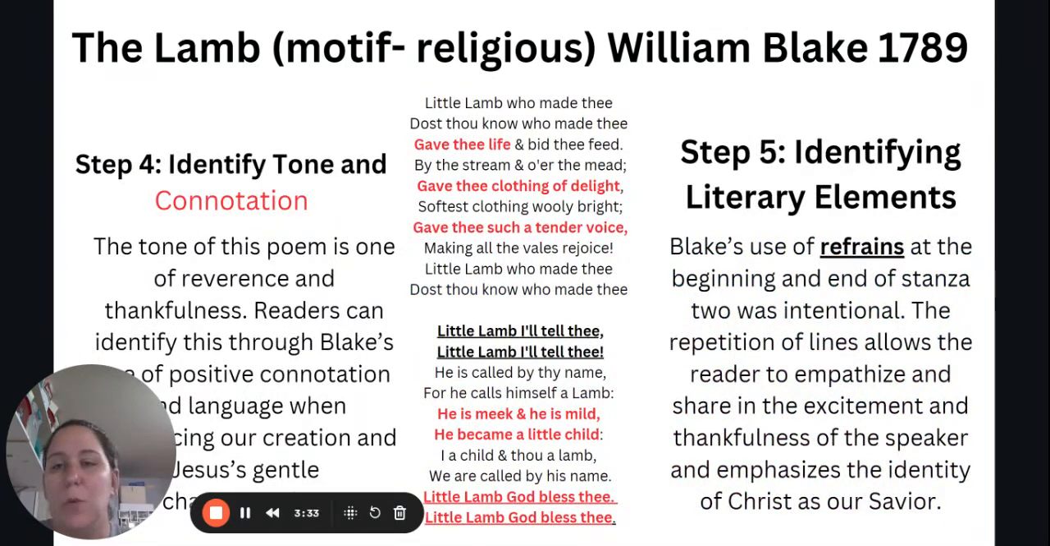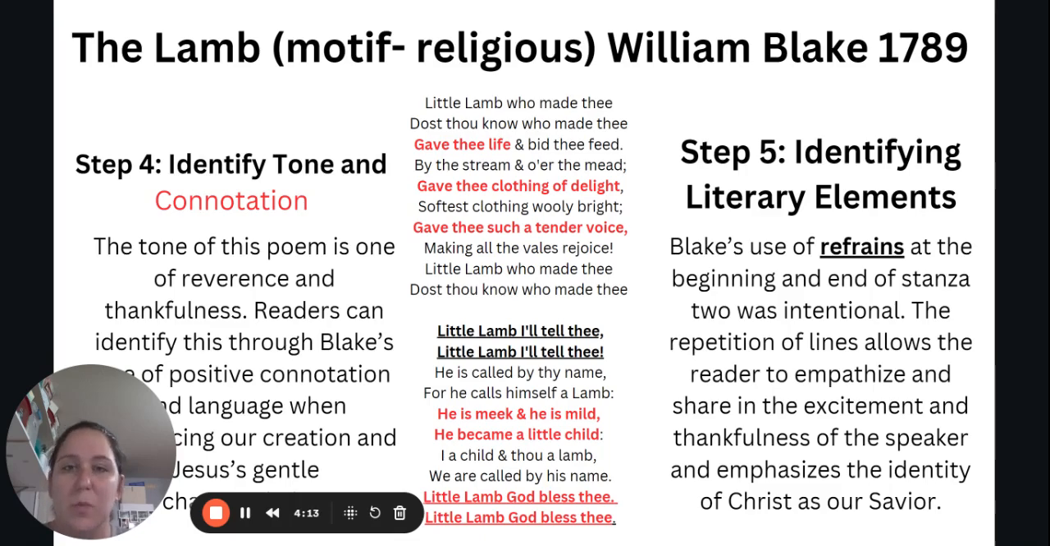Step 4 for this particular poem is where we're going to identify the tone and look at connotation for this poem. So first of all, the tone of this poem is one of reverence and thankfulness. And we see that through Blake's use of positive connotation in language when referencing our creation and Jesus's gentle characteristics. And you can see I've highlighted different instances of positive, and they're not all of them, they're just a few selections, but I've highlighted a few instances of positive connotation and how that helps us see that an overall tone of the poem.